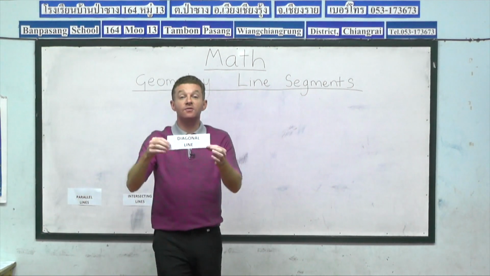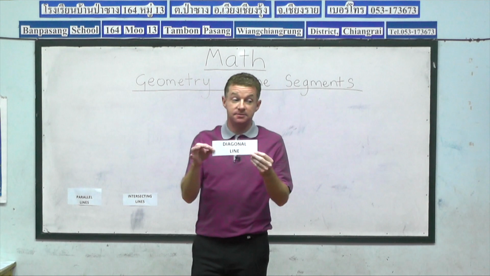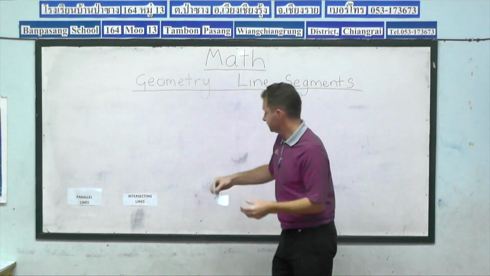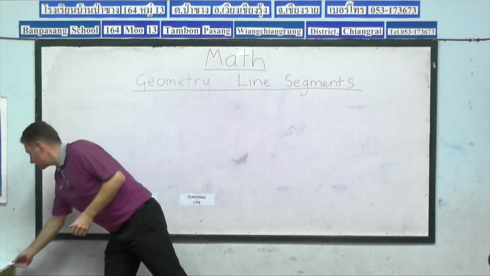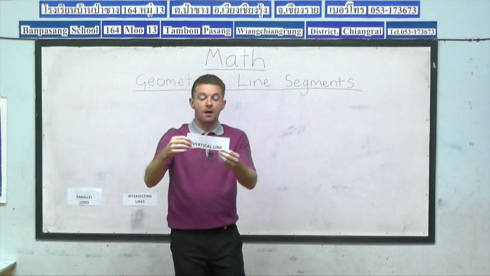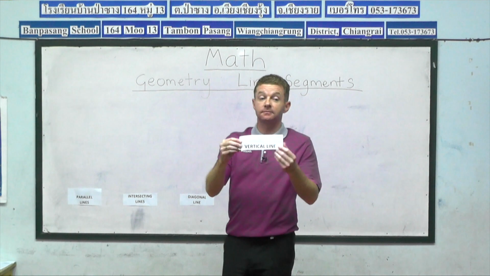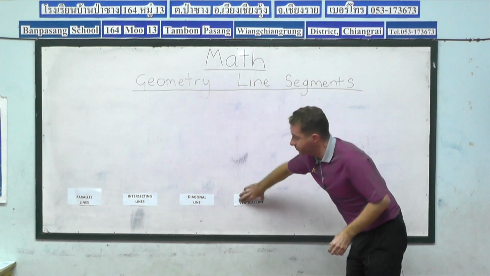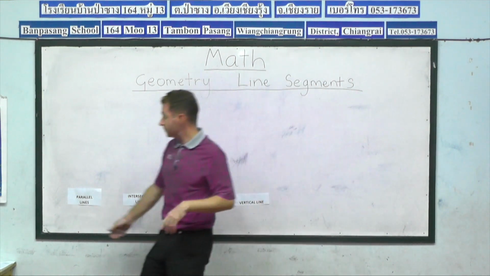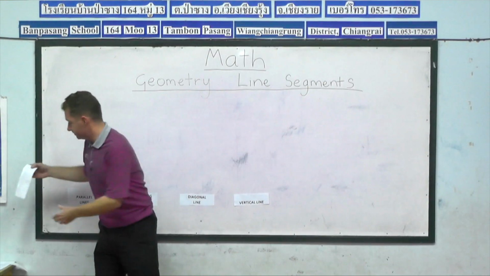Then we have diagonal lines. Okay. And we'll place all of our lines along the bottom of the board. Vertical line. Okay. So notice how all the lines are different. When you have to choose which one to draw, remember how to do them.